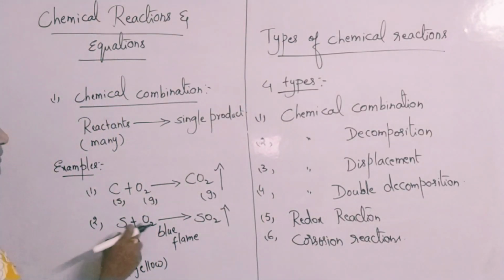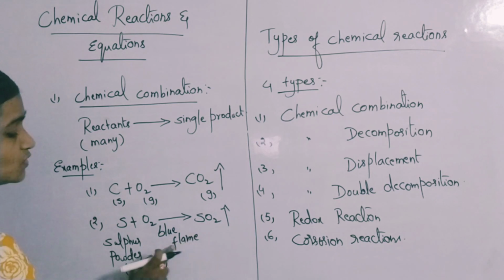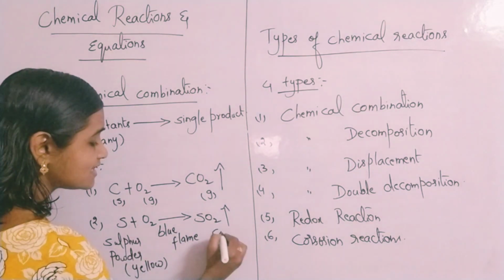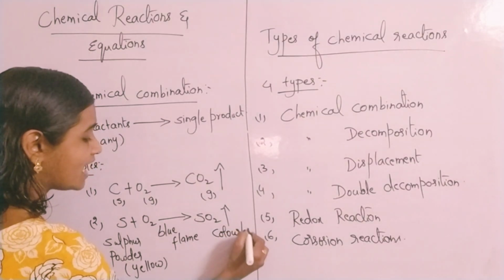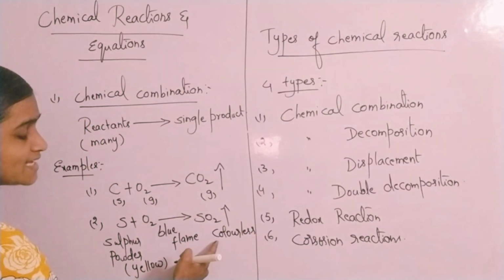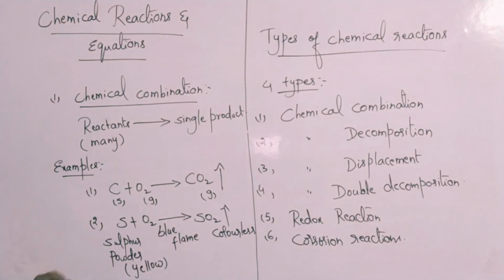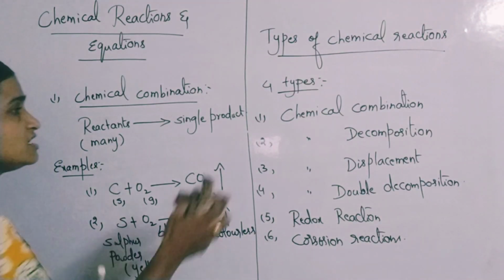So S plus O2 gives rise to SO2. Sulfur burns with a blue flame and forms a colorless gas, sulfur dioxide. Even carbon dioxide is also a colorless gas. Now, colorless gas, sulfur dioxide. So this comes under what? A combination reaction.